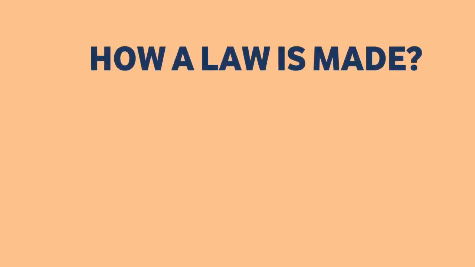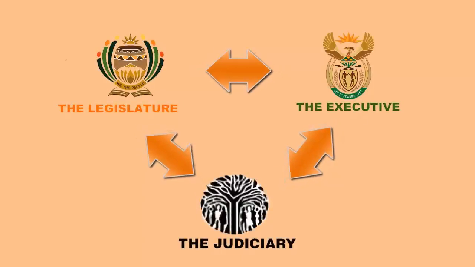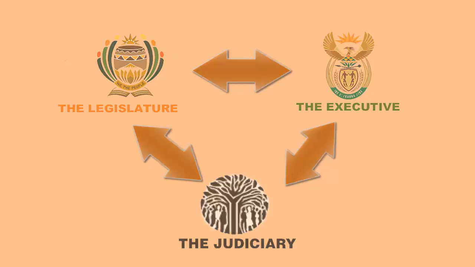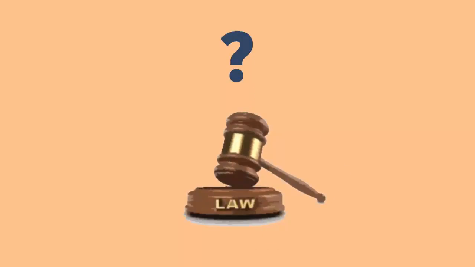How a law is made. In South Africa, the legislative arm of state makes the law. Refer back to the lesson on arms of state if you are not familiar with the three arms. Now, to understand how a law is made, you need to understand what the term law means.